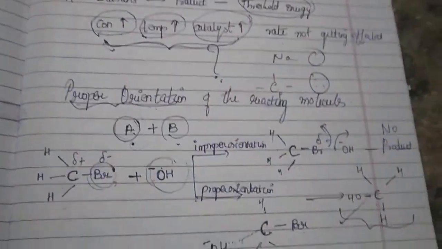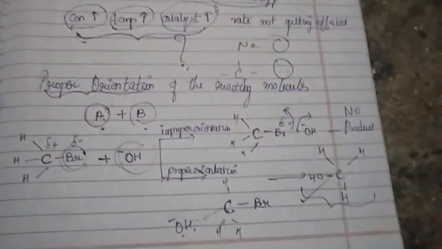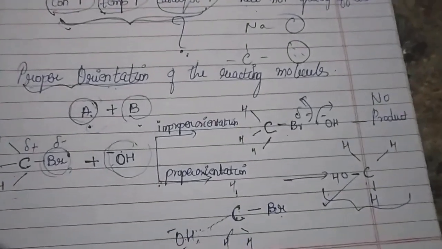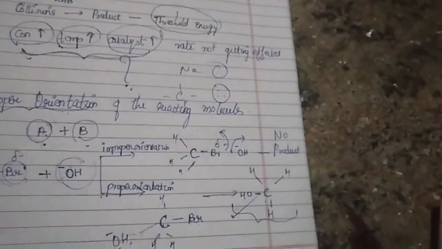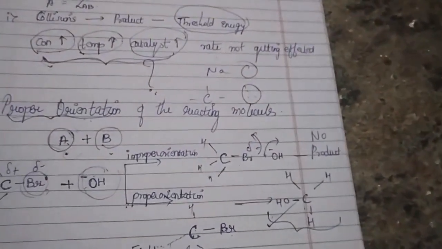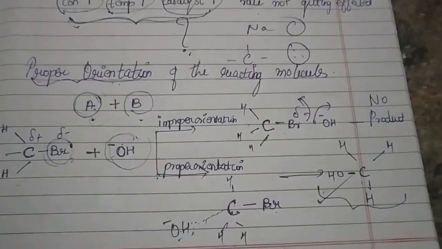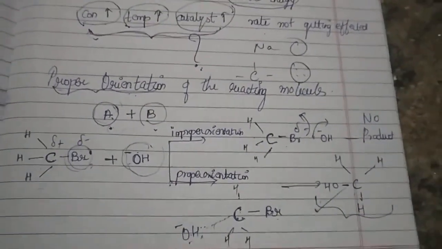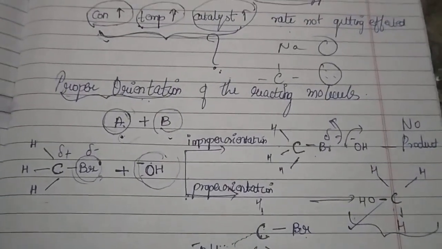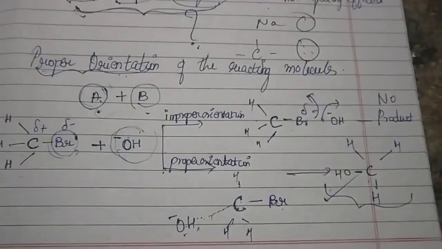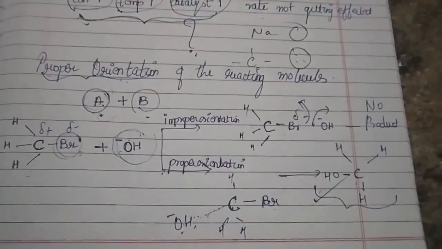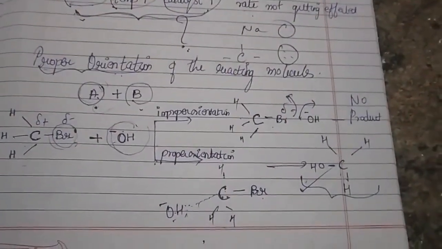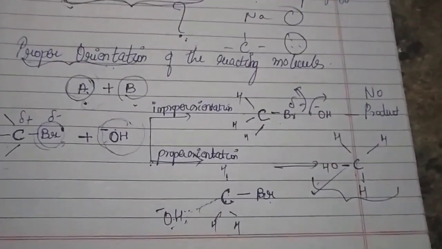So one of the most important things we have to remember is that in order to judge the rate of a reaction, we cannot simply say that it is only the temperature, or only the initial concentration of the reactants. Along with that, we also have to mention what? The proper orientation. So in order to get a product after an effective collision, along with the threshold energy, please mark my words, we need another factor called the probability factor, or steric factor, or orientation factor.